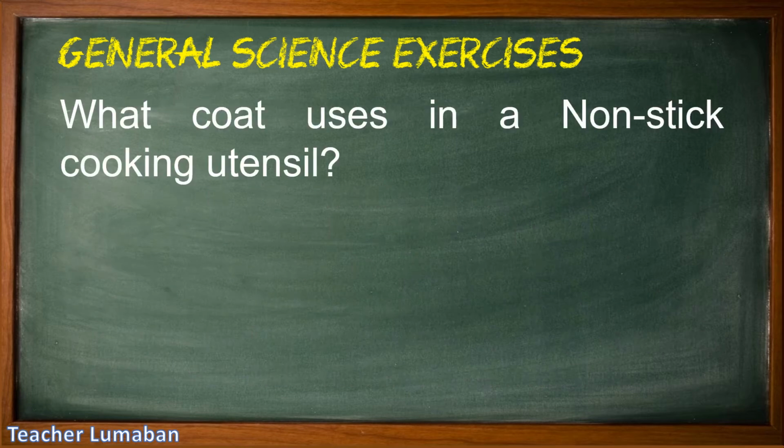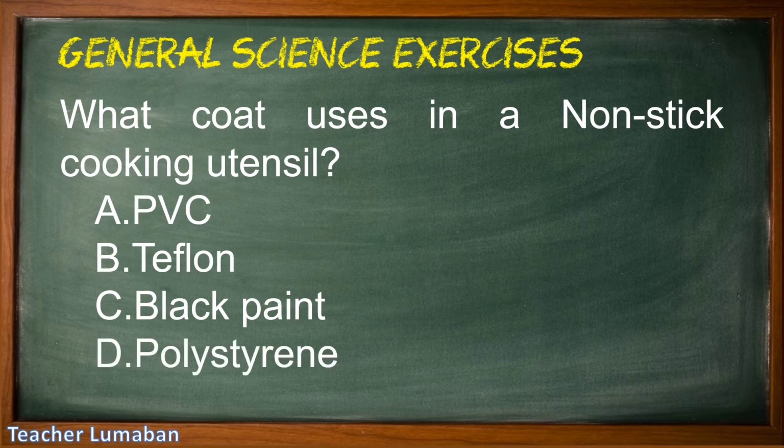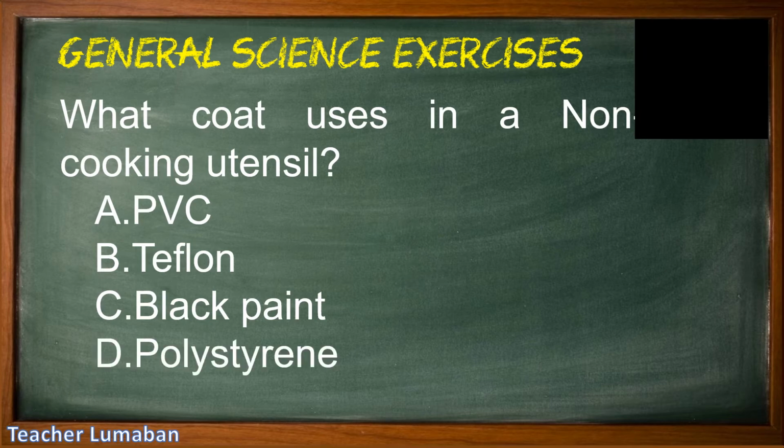What coat is used in a non-stick cooking utensil? Letter A, PVC. Letter B, Teflon. Letter C, black paint. Letter D, polystyrene. Choose the suitable answer to the following choices in 5 seconds.